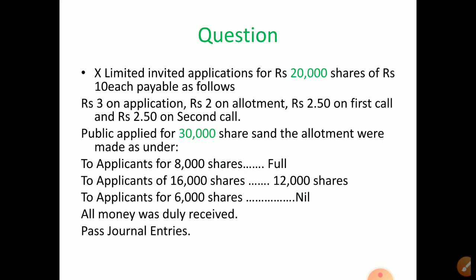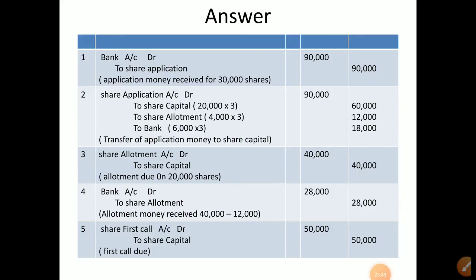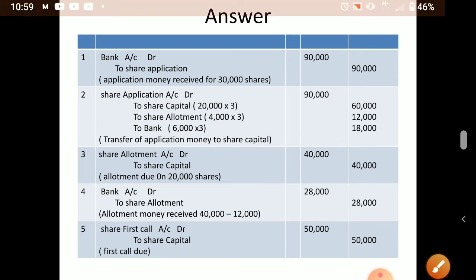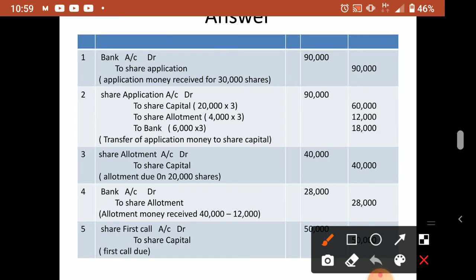Now this answer we will just check. First entries are the same. I already told you the same entries we will follow everywhere, no change in that. But wherever extra entries come, like securities premium, calls in arrears, calls in advance, or money to be paid back to the bank for rejected categories, the excess journal entry debit or credit will come in the base journal entry only.